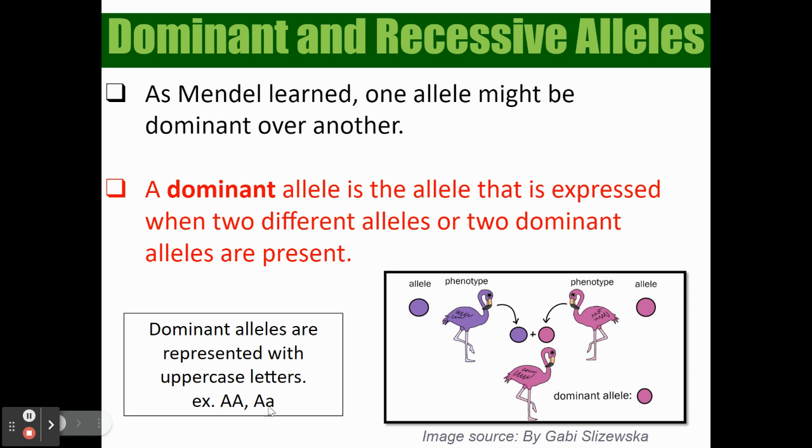And heterozygous. Our phenotypes here, what I physically see, the color of the flamingo, is important. If I cross a purple flamingo and a pink flamingo and I get a pink flamingo, that means that my dominant allele is pink.